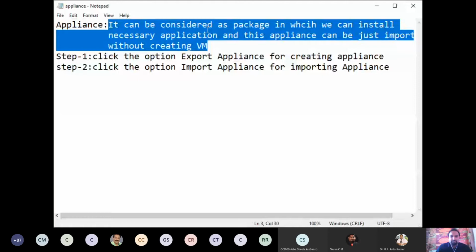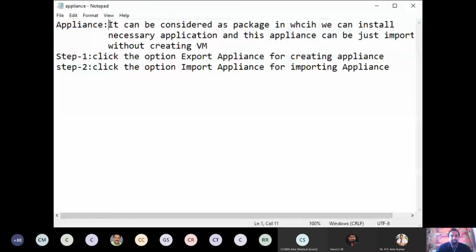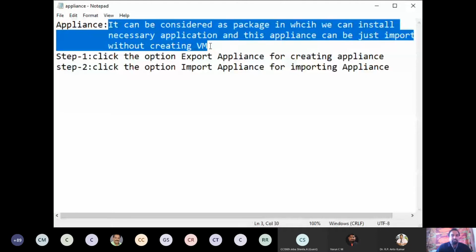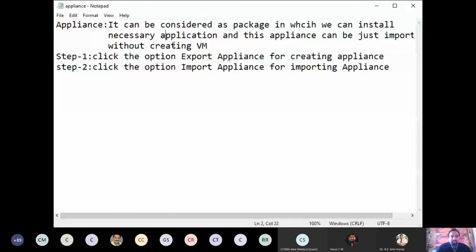Normally, system administrators will do this by using Ghost. One application is there, using which they will install the OS on all the machines. So it's a similar process. First, click the option export appliance for creating an appliance, and click the option import appliance for importing the appliance. Now we can see the demo.